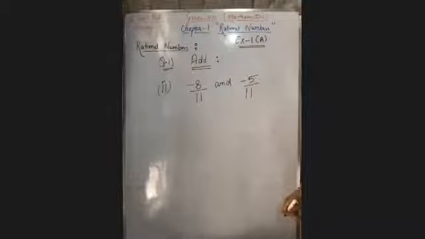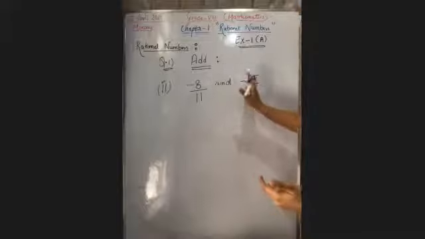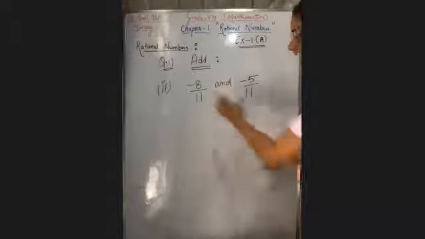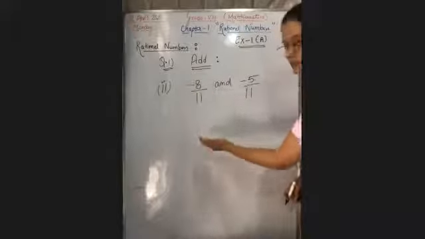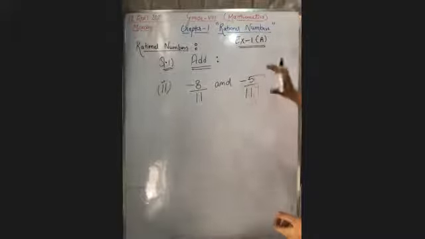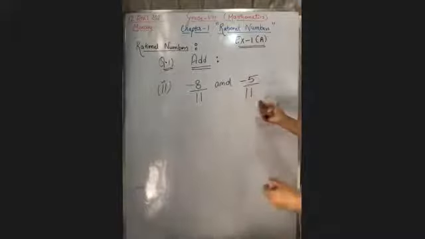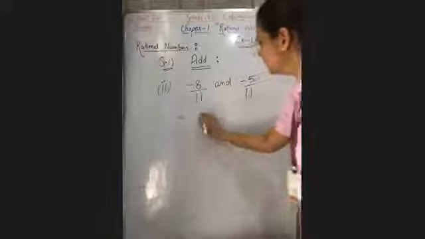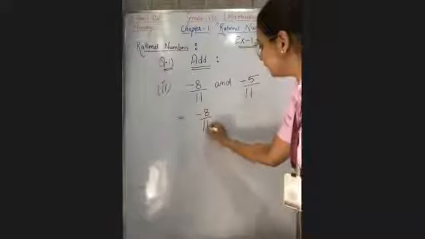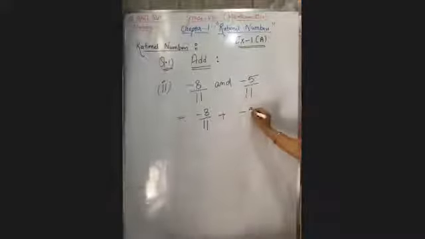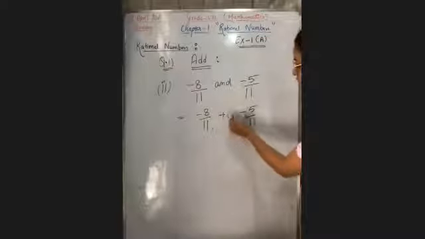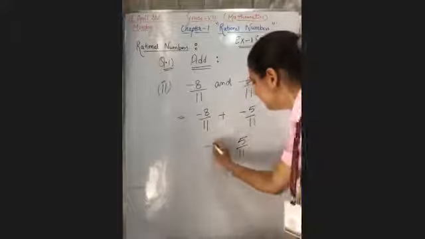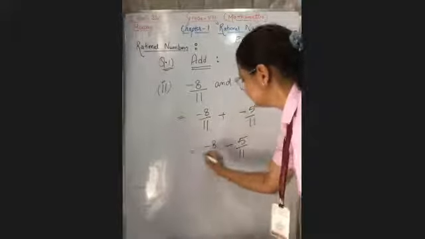Some are saying my answer is minus 30. Both are having negative sign. No worries. We have taken an example. I have written minus 8 as minus and this value written as a positive value. No worries. Now in your book, both are having negative values. So how to write? Minus 8 upon 11 plus minus 5 upon 11. Now this plus minus will become minus. Minus 5 upon 11 minus 8 upon 11.